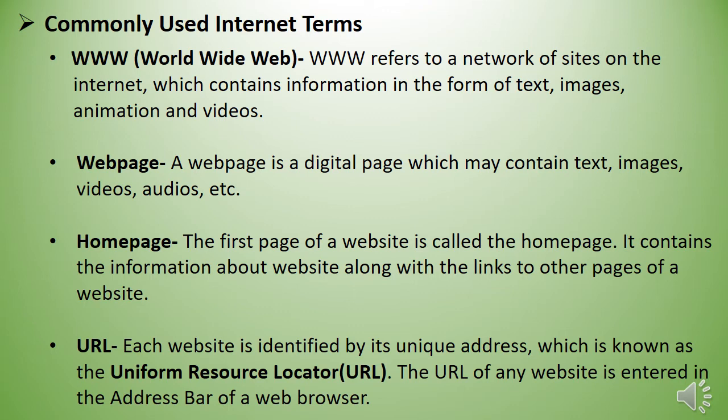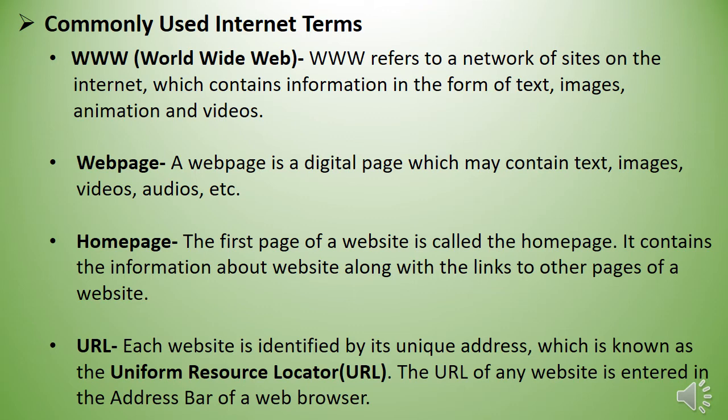Commonly used internet terms are www, World Wide Web. It refers to a network of sites on the internet which contains information in the form of text, images, animation, and videos. Web page. A web page is a digital page which may contain text, images, videos, audios, etc. Home page. The first page of a website is called the home page. It contains the information about website along with the links to the other pages of that particular website.